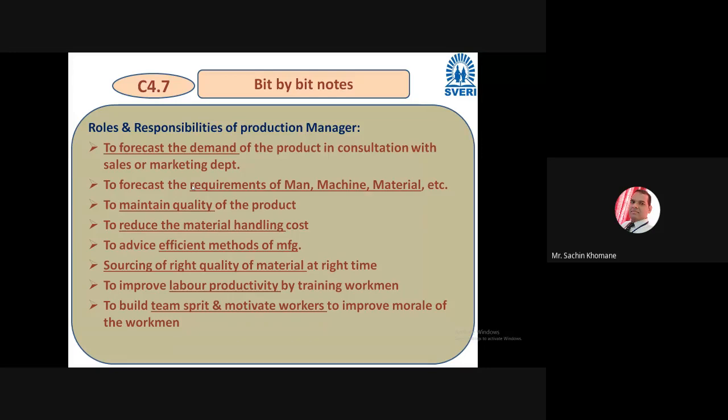Okay, then to advise efficient method of manufacturing. Workers will listen to you and they will start producing. But as a manager, you have to advise your worker to use efficient method of manufacturing. Efficient means where there will be very less electricity consumption, within less time you can produce, right? Such methods you have to suggest, and not only suggest, you have to help them to implement. You have to advise them, and even sometimes the operator will say this is not efficient. You have to inform him how it is efficient.